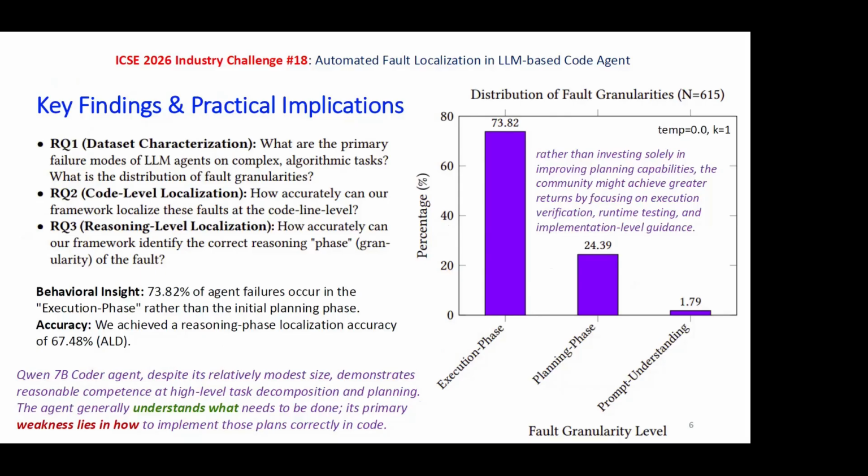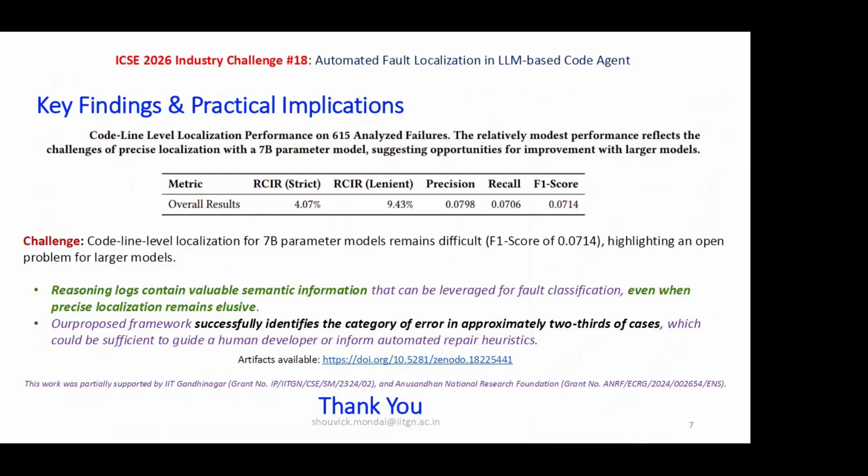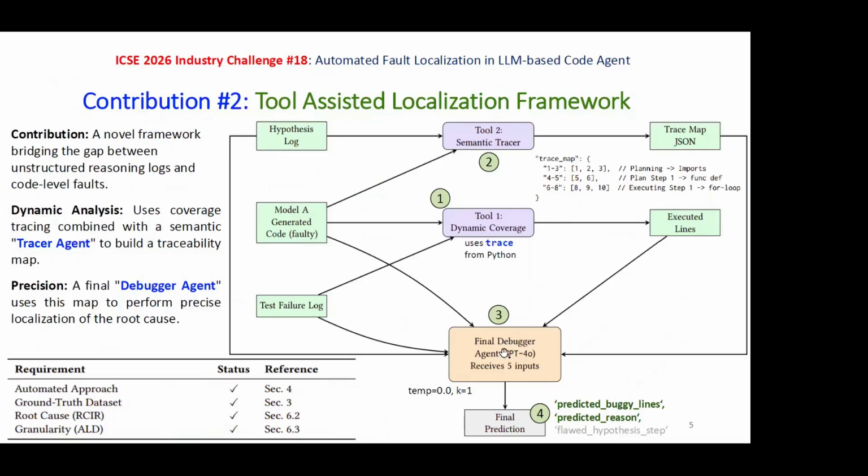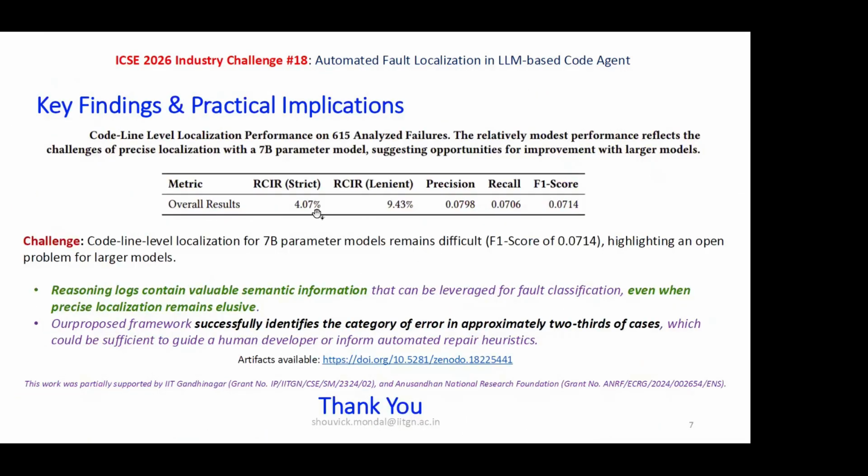But if we try to do a much finer-grained localization, when we bring it down to the line level, we saw that the results were not good enough. So for that, we have a metric, root cause identification rate, that is the predicted buggy lines against the buggy lines inferred. Again, the ground truth is from GPT-4o, that is the final debugger. And we saw that for the strict RCI, that is exact match of line numbers, we saw a match of 4.07%, so it was very, very low. And in case of RCI lenient, if that is at least one line exact match, we saw 9.43% of match.